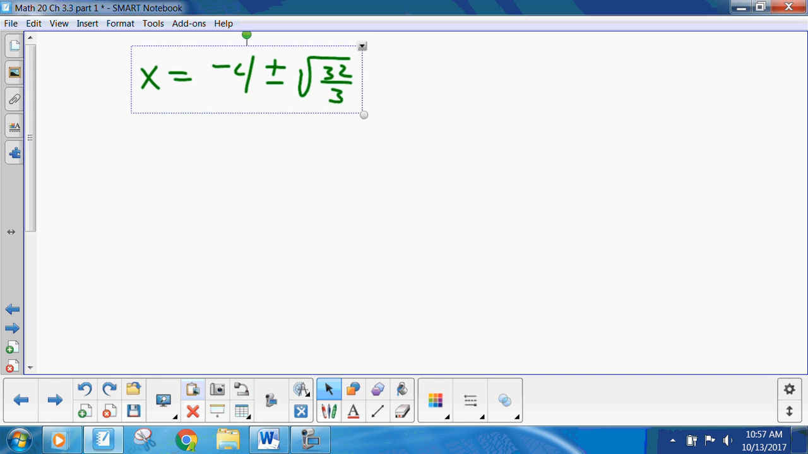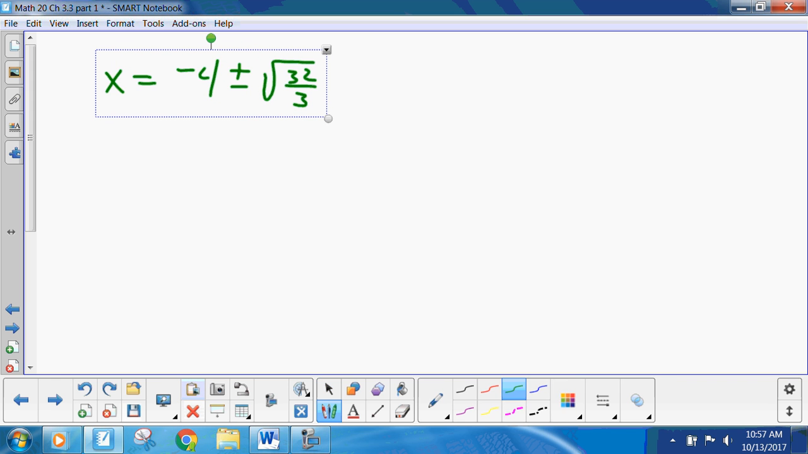Now the problem here is this answer. There's lots and lots of ways to write out this answer. So on a test or a quiz, if it's multiple choice, you have to be prepared to go, okay, I got this, but what does it equal? Well,